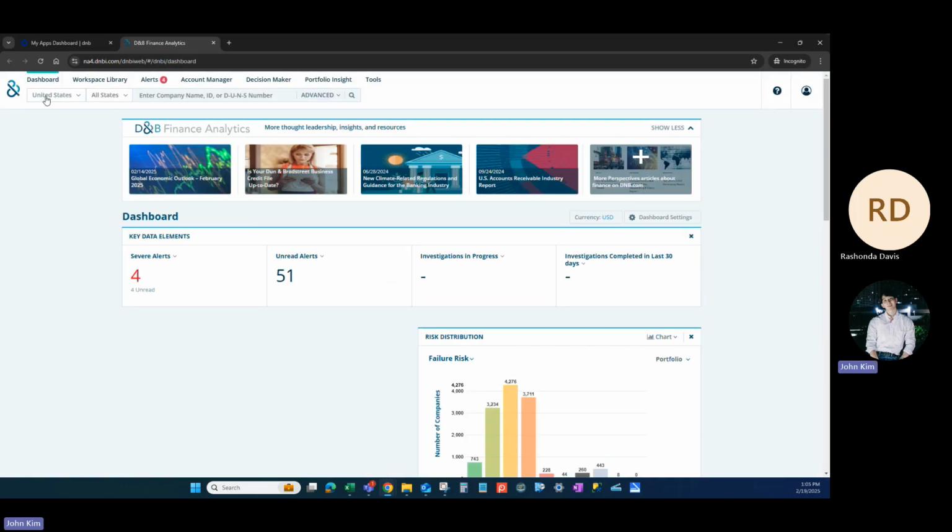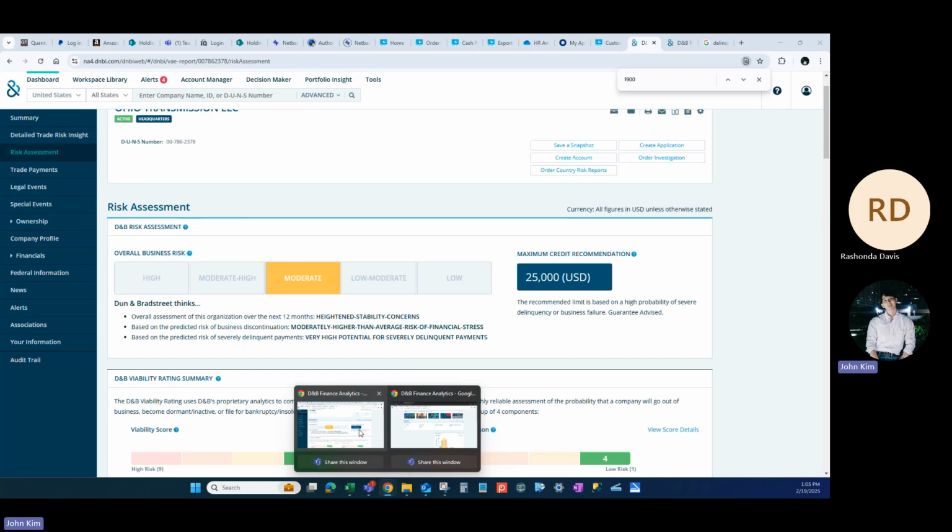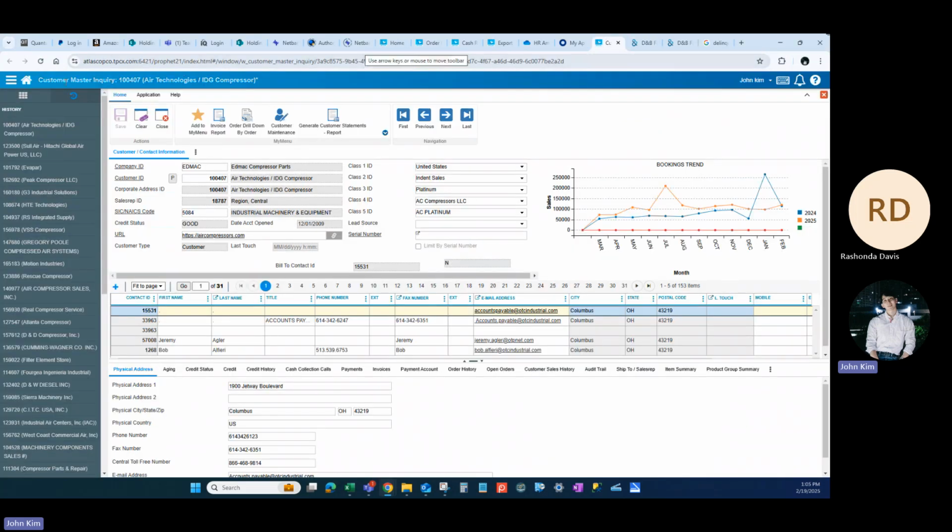Great. So with this one, you can look into other international companies as well. It's defaulted to United States, but you can also change to Canada and other countries listed here. But the majority of them are United States, so we're going with United States. And in another separate window, you're also going to have your good old customer master inquiry open, so you can go back and forth with the analysis.